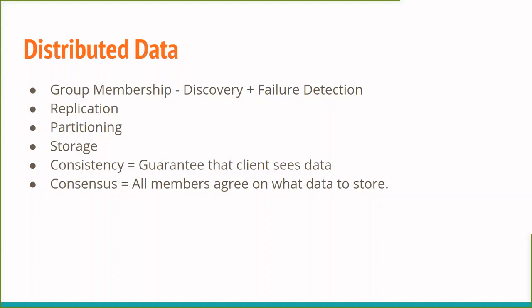Third is partitioning. When I said you have thousands of nodes or multiple nodes storing data, it's not that all the data is replicated on all the nodes, because one of the other reasons, apart from availability, for distributing data is that of scale. So you should be able to store and process data which doesn't fit necessarily on one box.